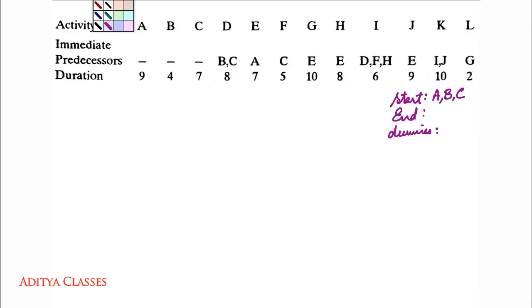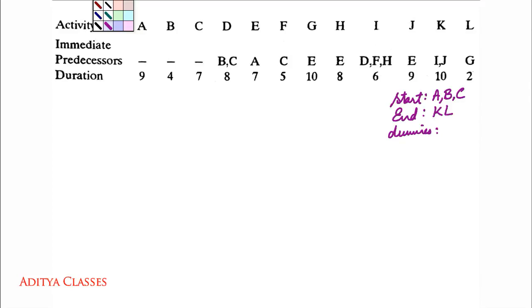Who will end my network? How do we check? Let us scan this predecessor relationship. All those activities which are not featured in this list will end my network. Like A is here, B is here, C is here, D, E, F, then G, H, I, J. Up till J everybody is here. So K and L are not present in this list. So K and L will end this network, right? So my initial analysis suggests that A, B and C will start it while K and L will end it.